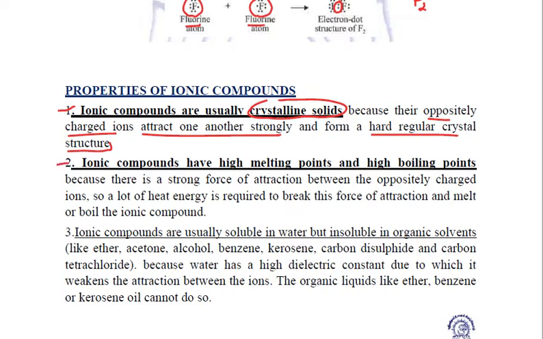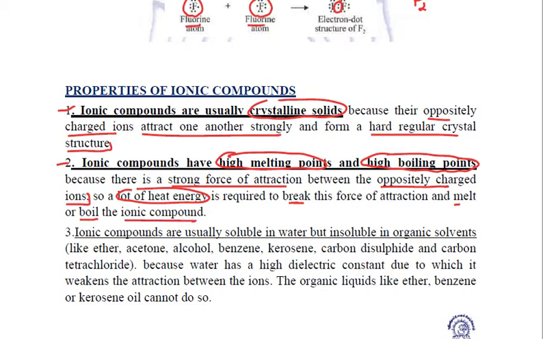Talking about the second property, all ionic compounds usually have high melting points and high boiling points. Now, why is it so? The reason is the strong force of attraction between the oppositely charged ions. If there is such a strong force of attraction between them, obviously a lot of heat energy will be required to break this force of attraction in order to melt or boil the ionic compound, and that is why they have high melting and boiling points.